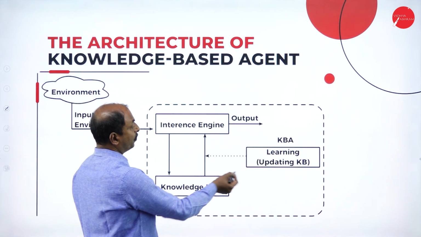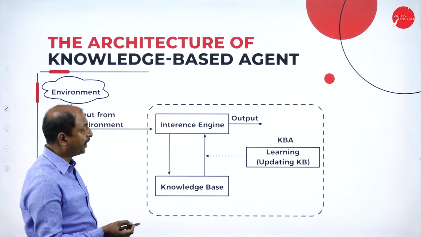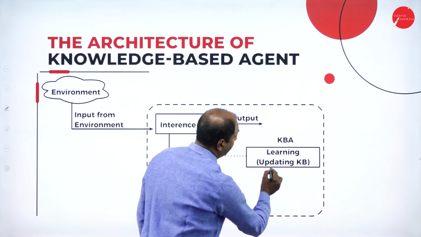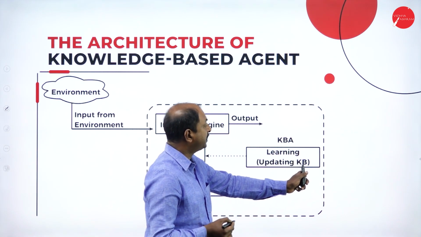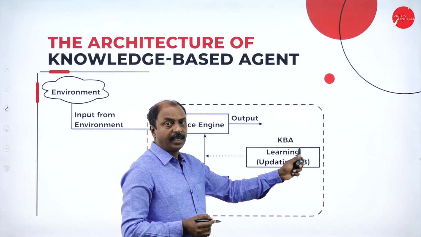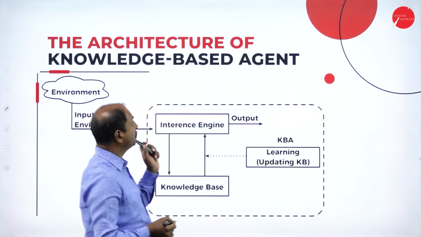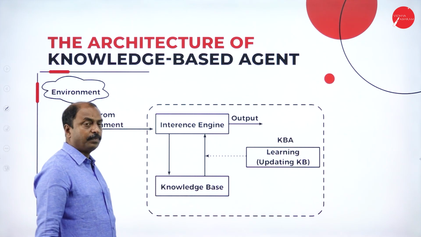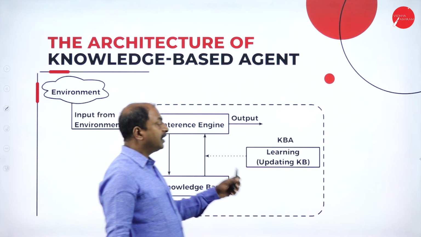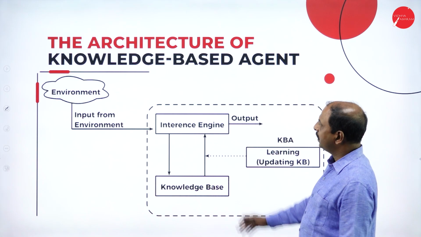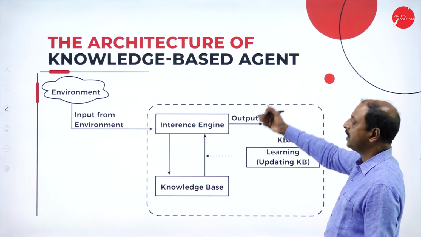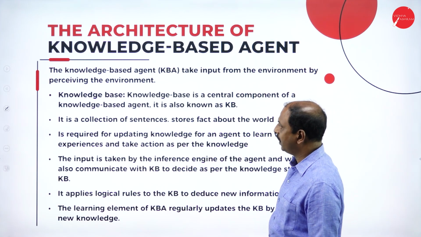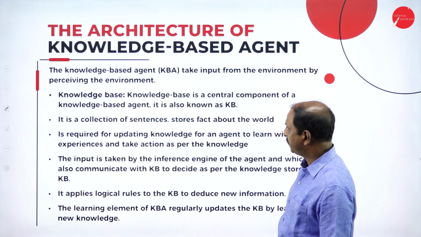We have inference engine, knowledge base, and learning or updating knowledge. KB stands for knowledge base, and KBA is knowledge-based agent. Let us see the functions of the different components, or how KBA functions. In the next slide, we will see the architecture.